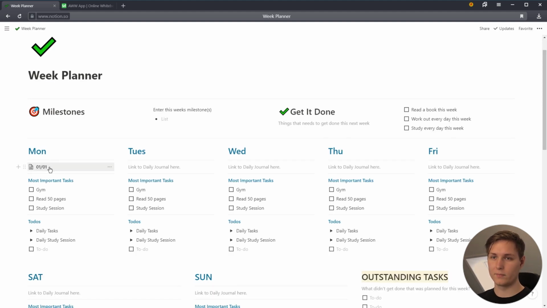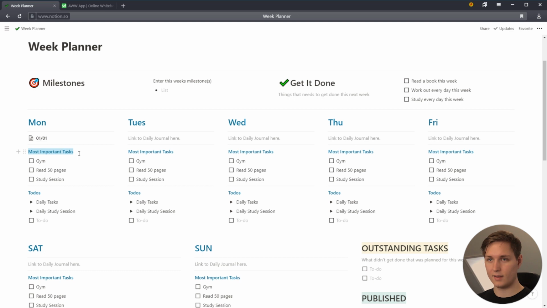Besides this field right here, you have the most important tasks that day. And that's, of course, aligned with the weekly goals that you have up here. So the first thing I do every day is I go to the gym. My gym opens at 5, so therefore I go at 5. If I could go earlier, I would, but I can't change the opening times. So the first thing I do is gym.